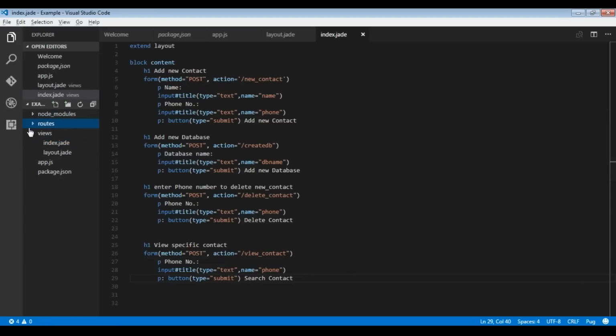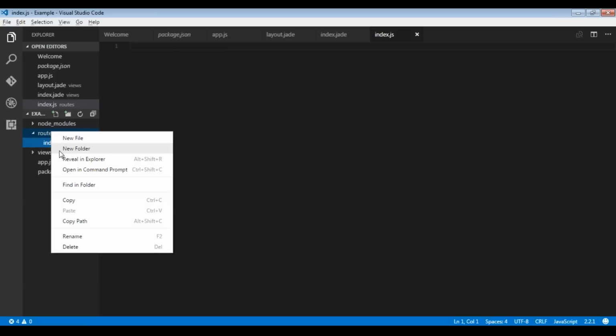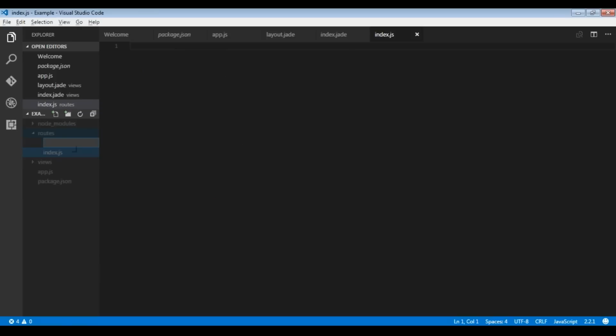Now we'll go inside the routes. Over here, we'll create a new file. The first file is index.js, and the second file I will create is createdb.js.